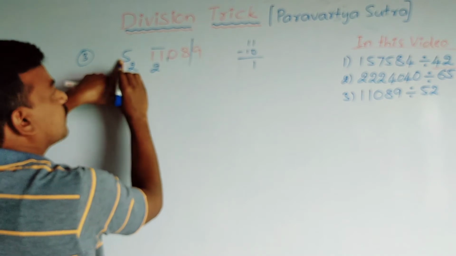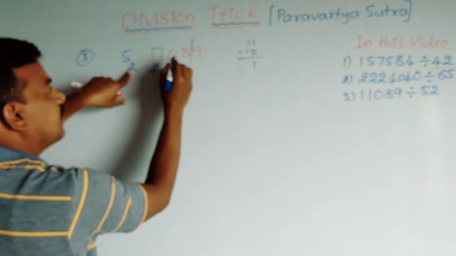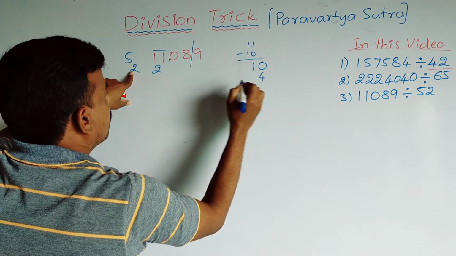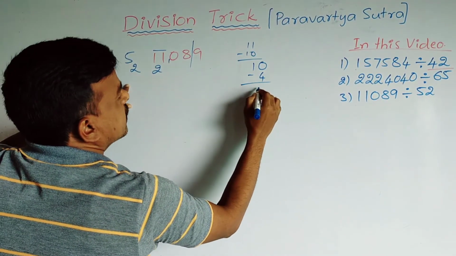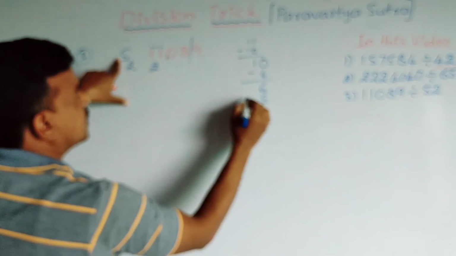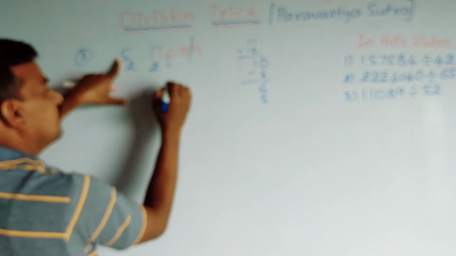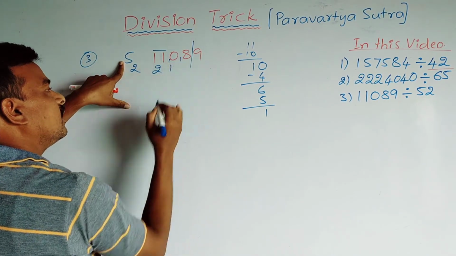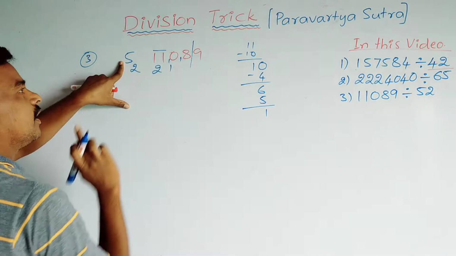And now 2 2 is 4. 10 minus 2 2 is 4. It is 6. So how many times does 6 go in the 5 table? 1 only. 5 1 is 5. So 1 remains. This one you write before 8.